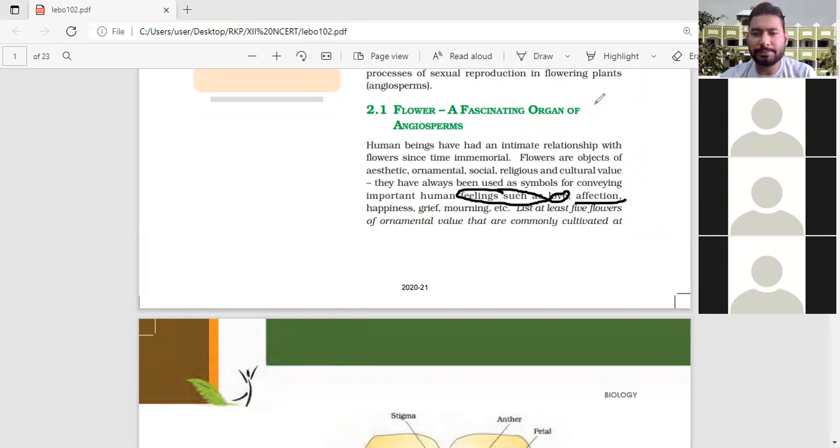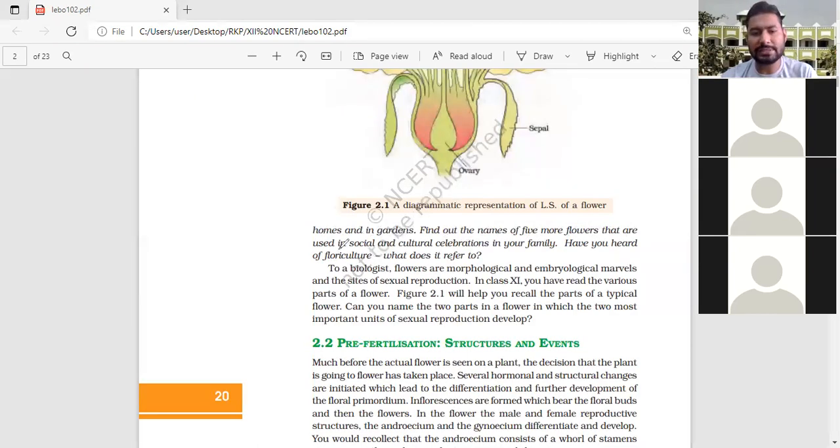Next one, happiness. Suppose someone goes for a morning walk. Mostly they select a company park, which simply means a garden. They walk around the garden, around greenery, around some temples where there are small flowers. If you see the flowers, then you will feel happiness. That is always a good feeling. More flowers are used in social and cultural celebrations in your family.